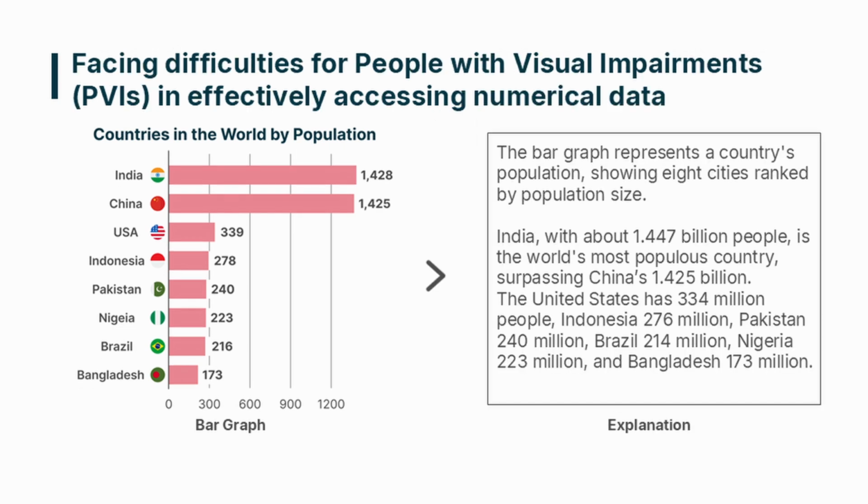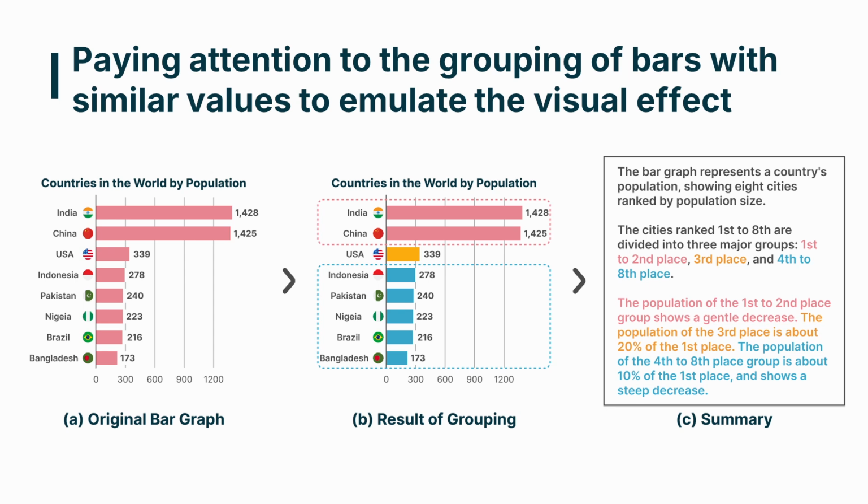However, accessing this information is challenging for people with visual impairments, commonly referred to as PVIs. They often struggle to grasp the content due to the inclusion of detailed numerical information. Sighted people can quickly grasp the overall shape of a graph without needing to check each individual value.